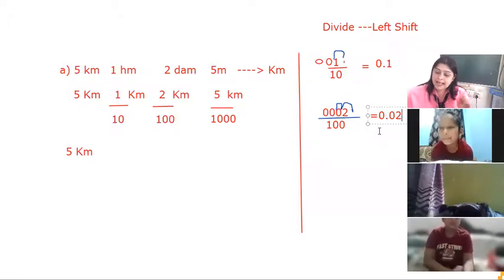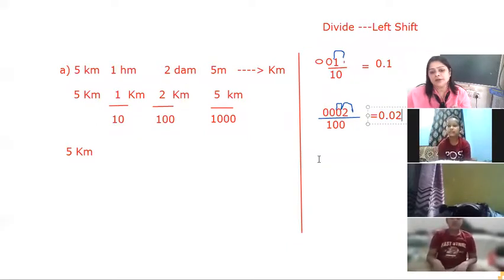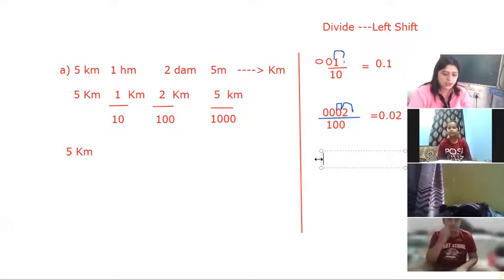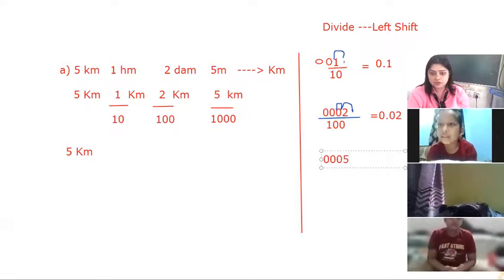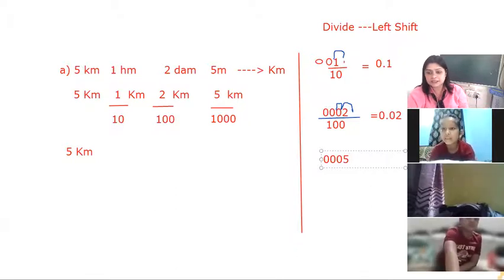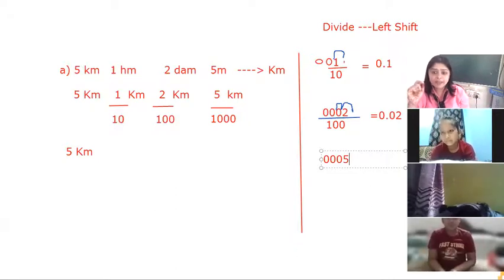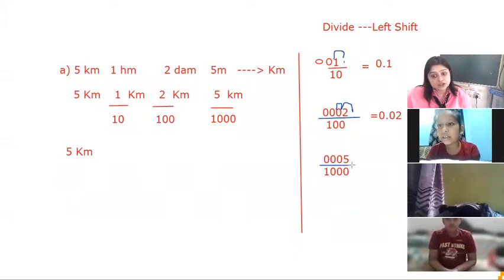Clear? Yes, ma'am. And the same way we are going to do the third one also. Similarly, we are going to put zeros in front of 5, because it is meaningless. And then we are going to divide it by 1000. When we divide by 1000, the decimal will shift where?